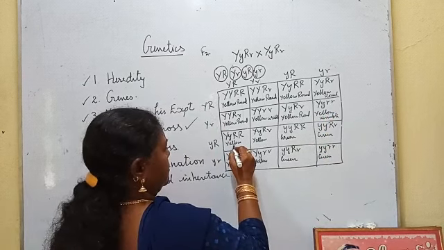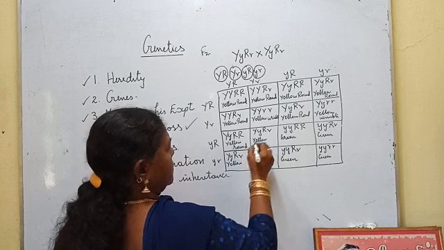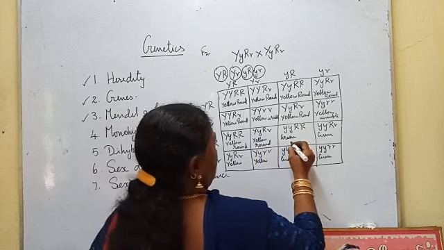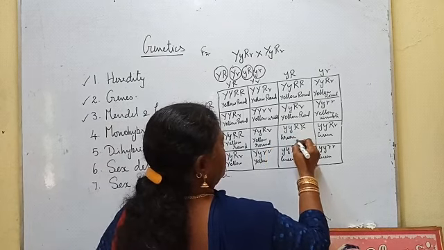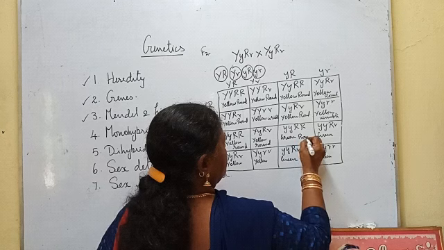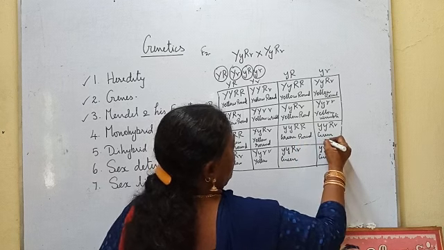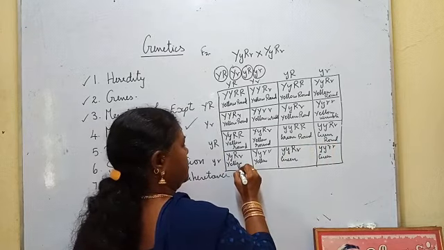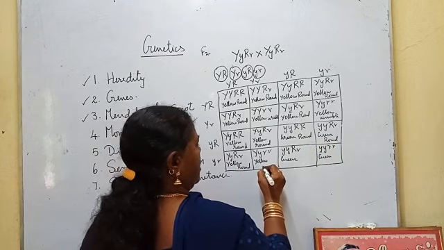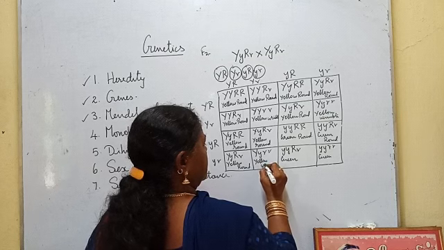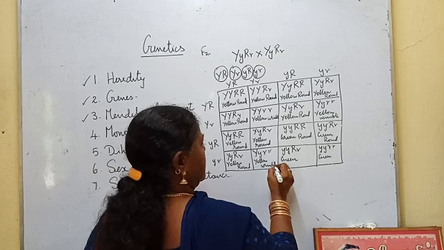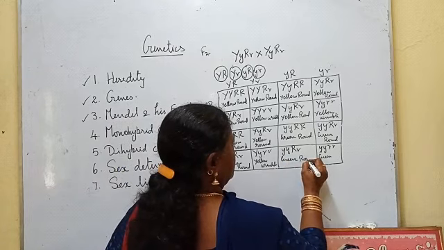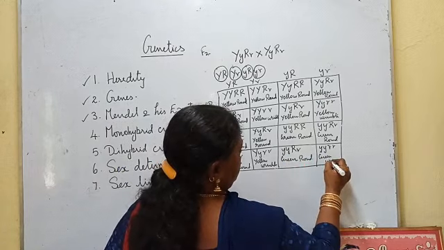Round. Round. Round. Round. Round. Wrinkle. Capital R is not there, no. This one is round, wrinkle.